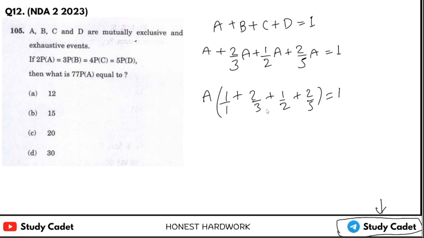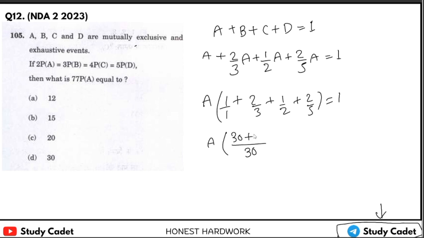The LCM is 30, and here we will have 30 plus 20 plus 15 plus 12 equal to 1, which is 77.